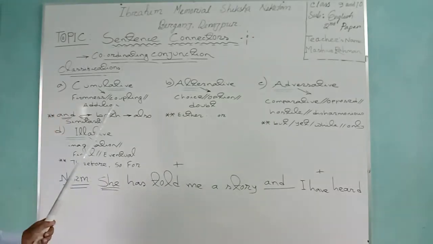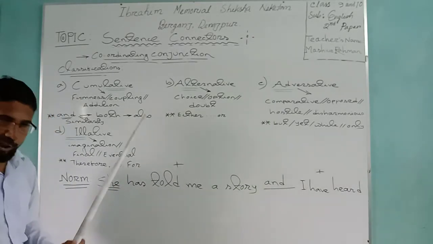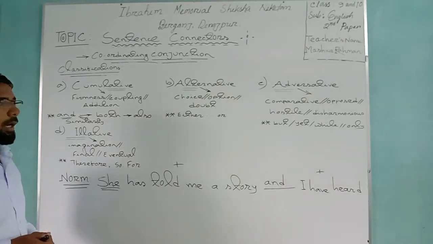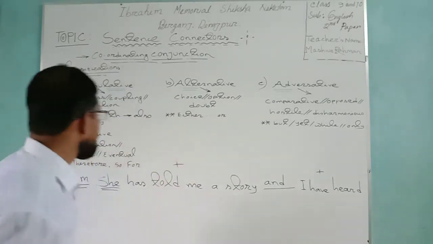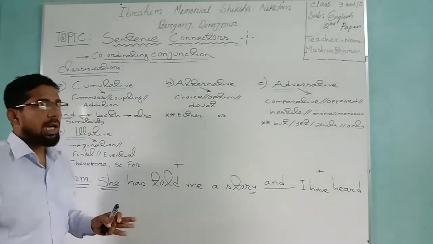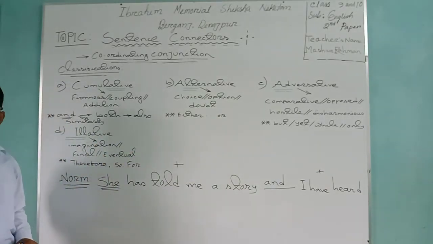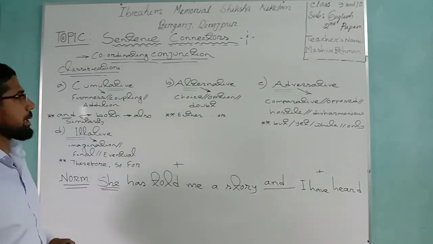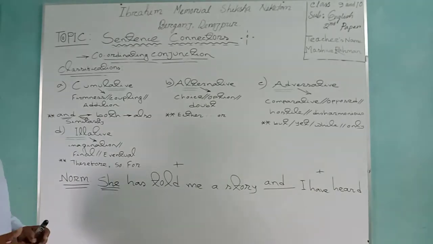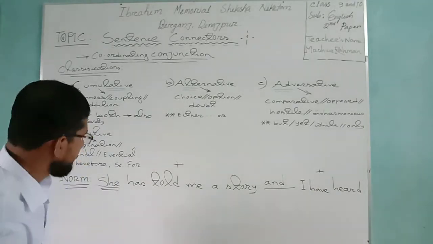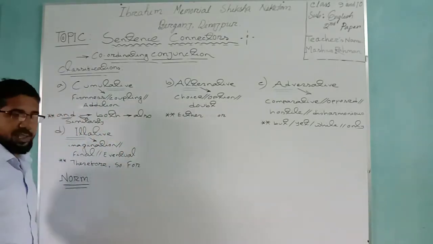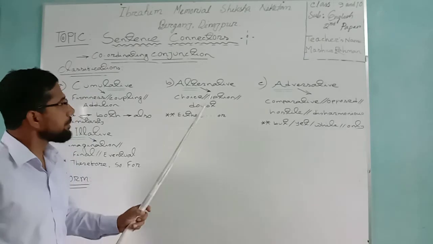This "and" comes from the cumulative conjunction. Clear? Dear students, have you understood? I think you have understood from my lecture that and, both, also, etc. are the uses of cumulative conjunction. Now you would like to hear the example of alternative conjunction. Which conjunction? Alternative. Can you say the synonym of alternative?